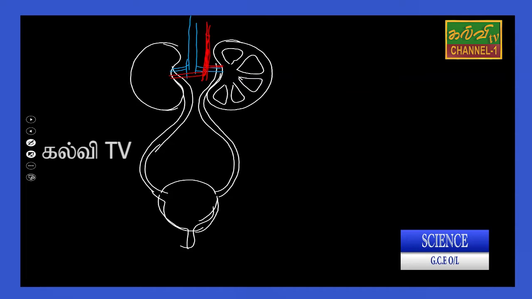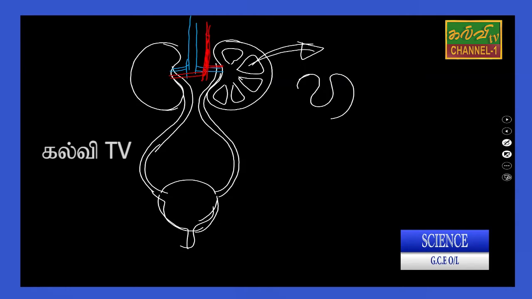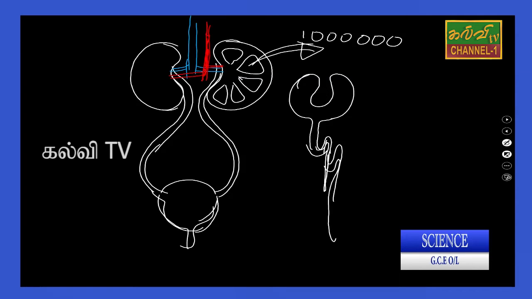After that, inside the kidney, we find very tiny parts, about 1 million of them. They are small structural and functional units called nephrons.